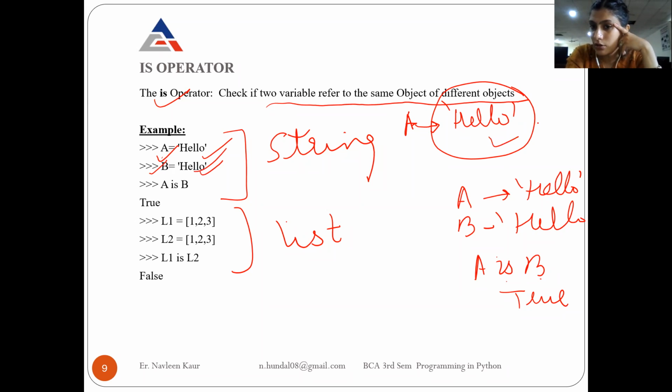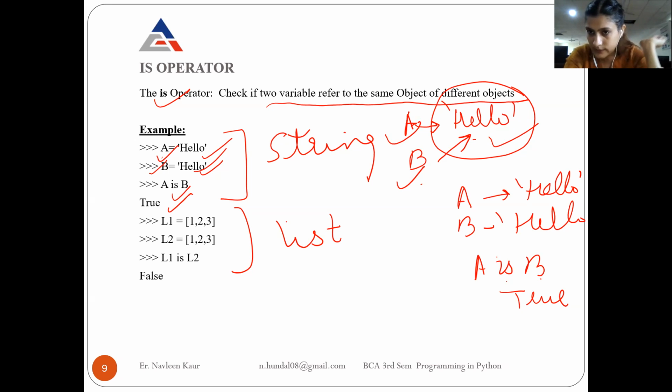Now hello is already present in the memory, so will a new hello be created? No. The same hello in the memory will be used, and now B is also referring to the same hello. It means hello is created only once. If there are same values, those values will be given memory only once, and all the variables will simply use them. So when you say A is B, it means A and B are referring to the same value, so you got True.